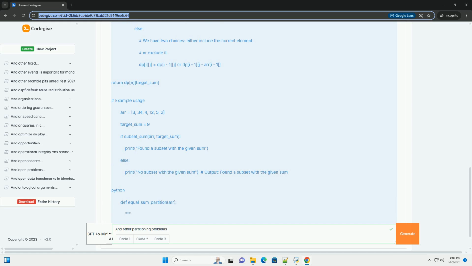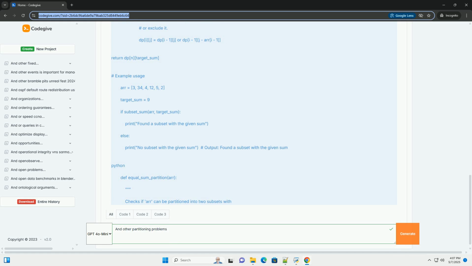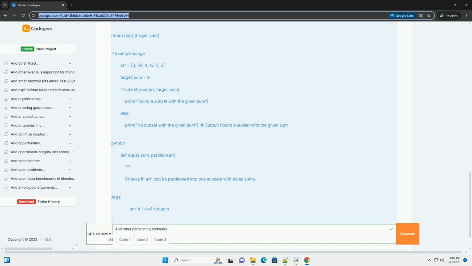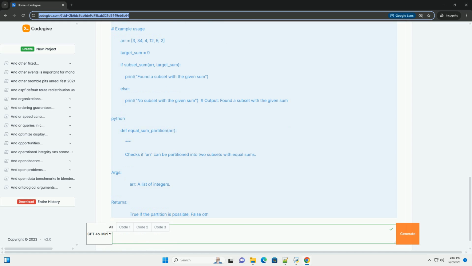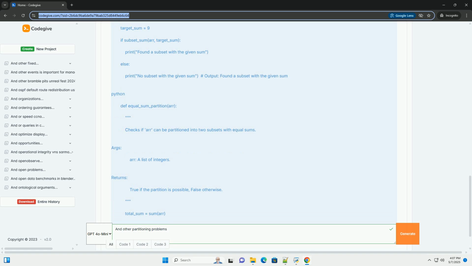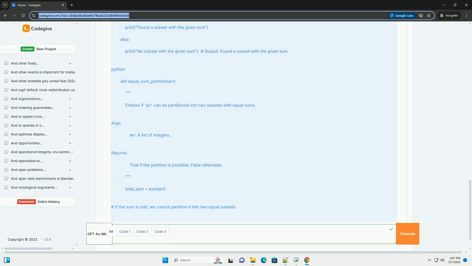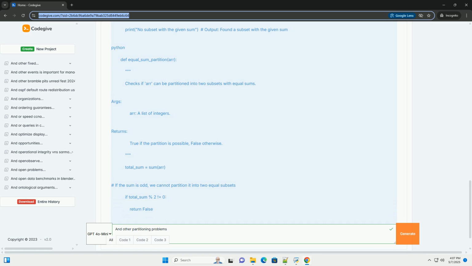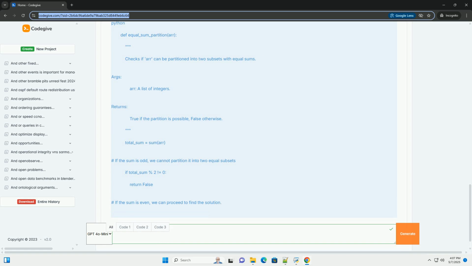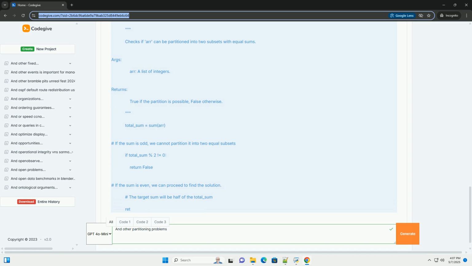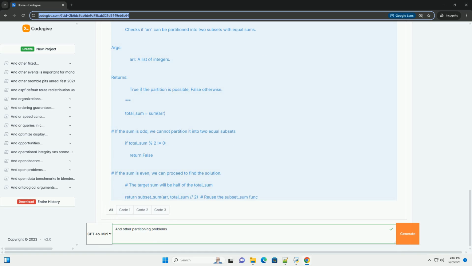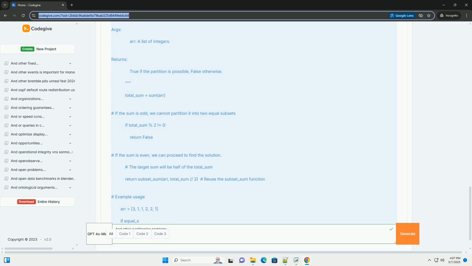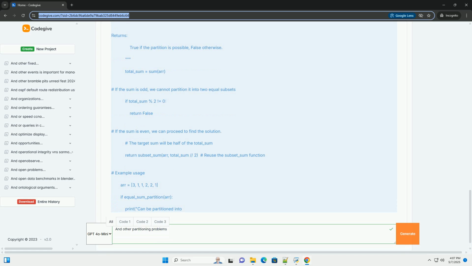Common types of partitioning problems. Here's a breakdown of some common types, along with explanations and code examples. 1. Subset sum problem. Description: given a set of non-negative integers and a target sum s, determine if there exists a subset within the given set whose elements add up to exactly s.